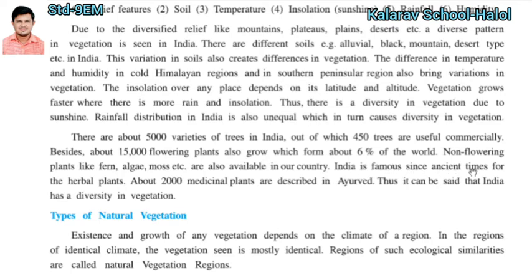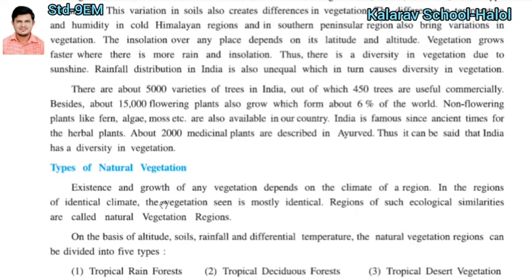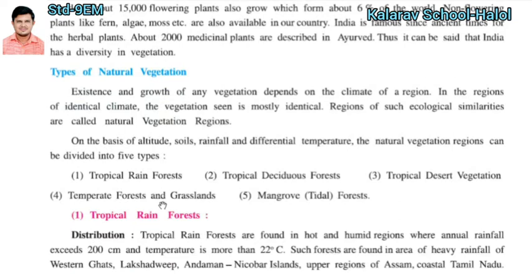India has been famous since ancient times for herbal plants. Herbal plants are also very popular in India. About 2000 medicinal plants are described in Ayurveda. If you talk about the book of Ayurveda, 2000 medicinal plants are mentioned in that book. Thus it can be said that India has a huge diversity in vegetation.